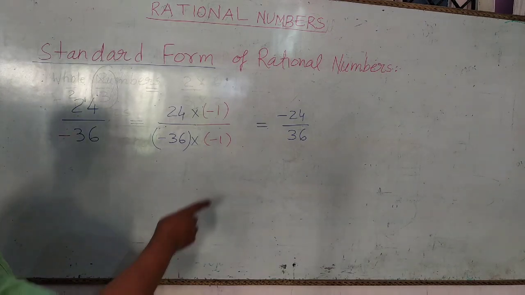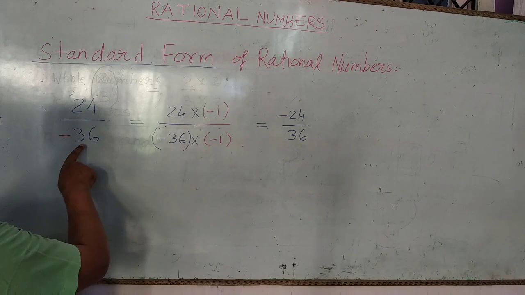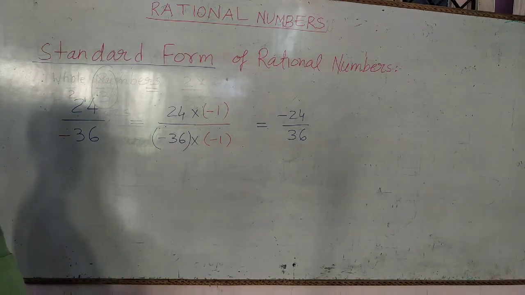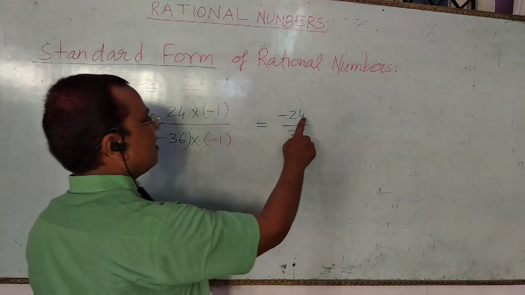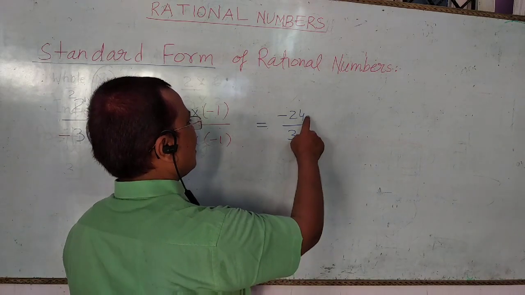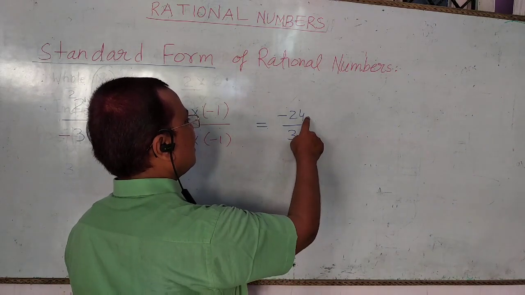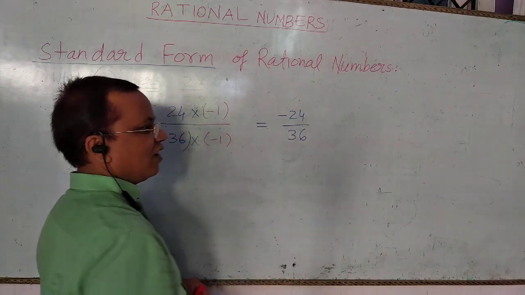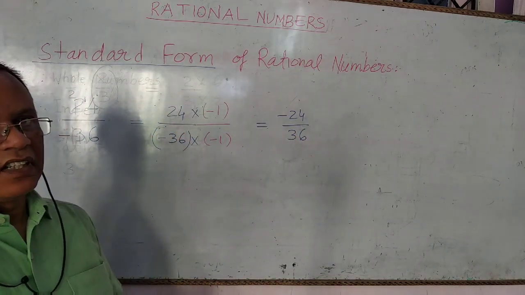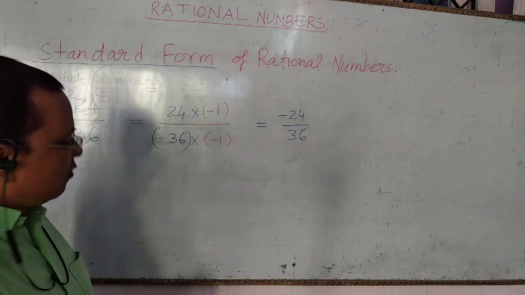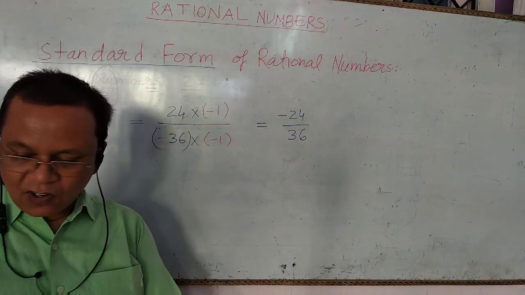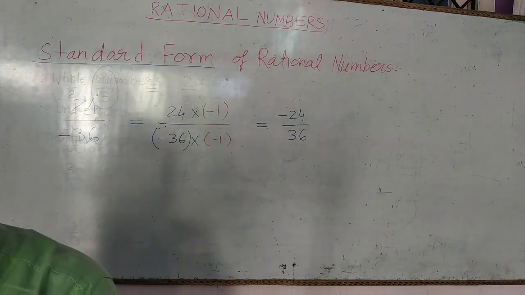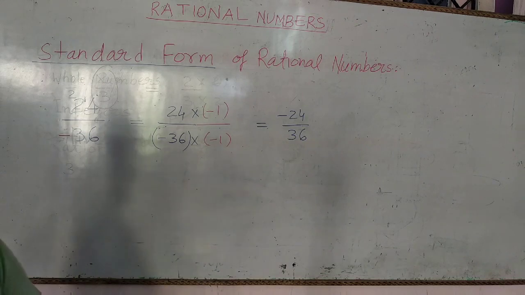So in standard form, first of all, the denominator must be positive. After that, numerator and denominator should not have any common factor other than 1.